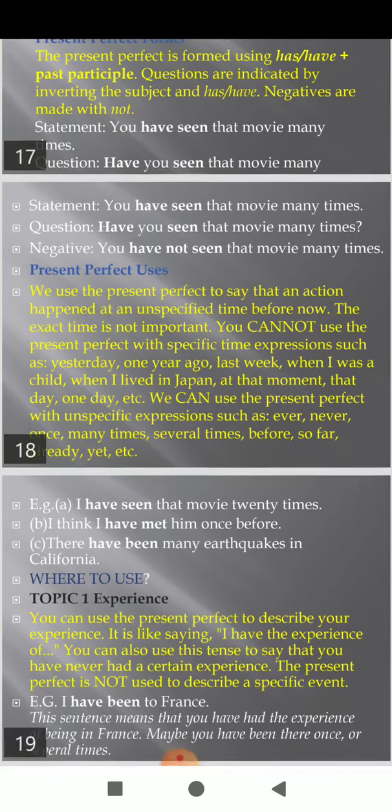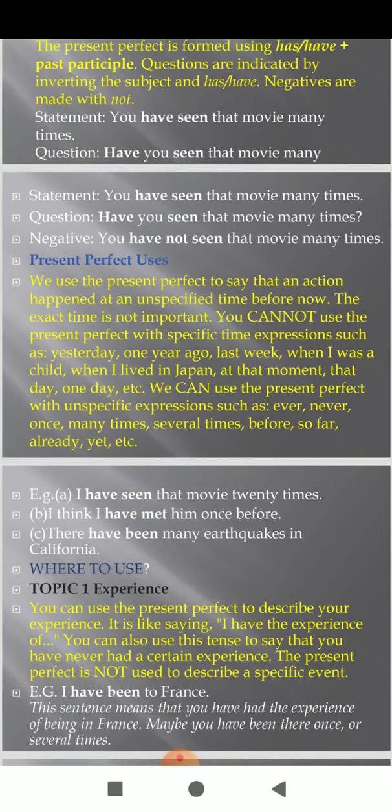To describe past events whose effects still exist, we'll use present perfect tense. I have finished my homework and now I am free. To describe actions that started in the past and are continuing until now and possibly will continue into the future. I have already used this brand of soap.